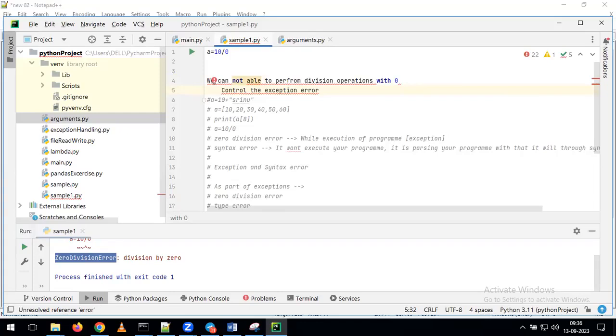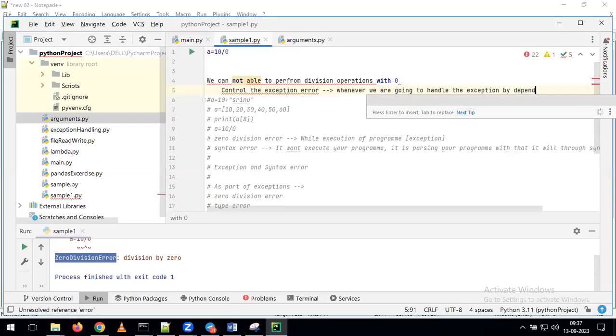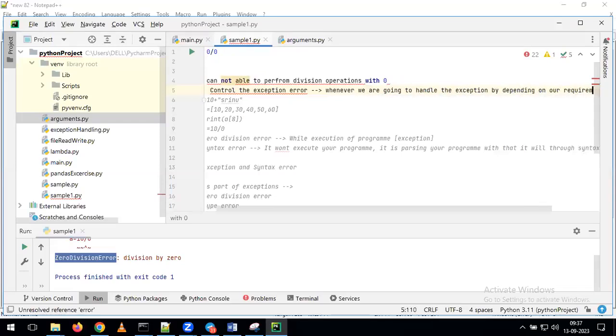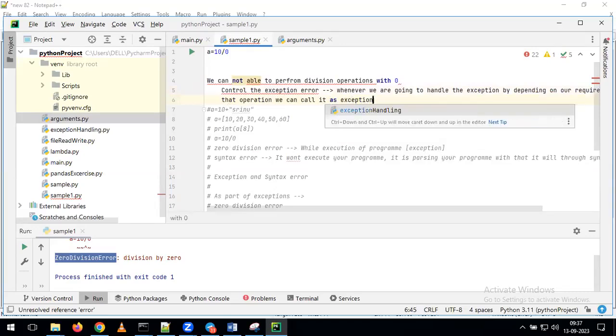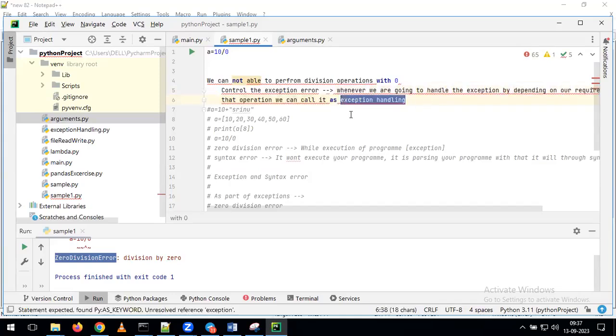Indirectly, you want to control the exception error depending on your requirement. So whenever we handle the exceptions depending on our requirements, that operation we can call exception handling. In the name only you can see the answer also. What is the meaning of exception handling? We are handling the exception.